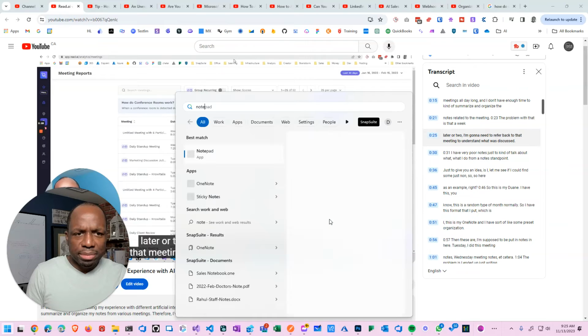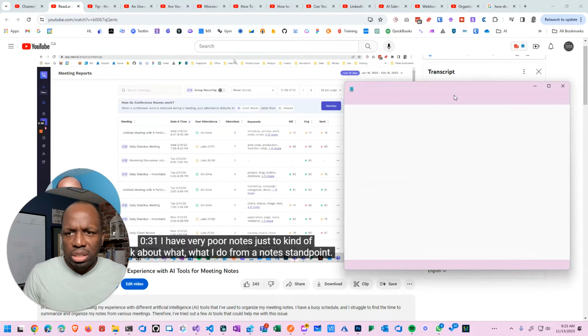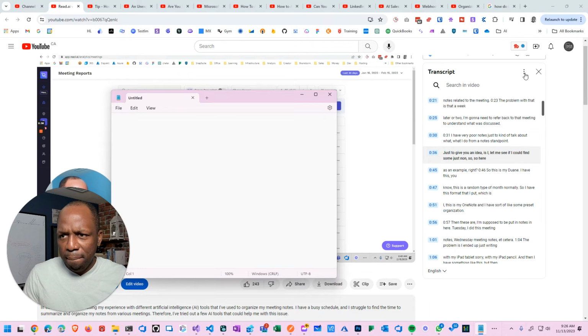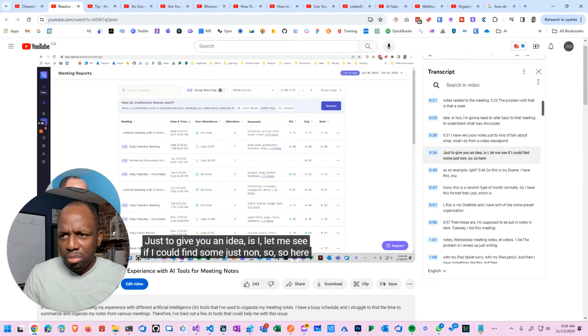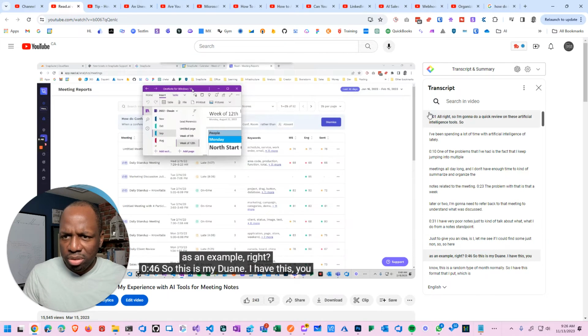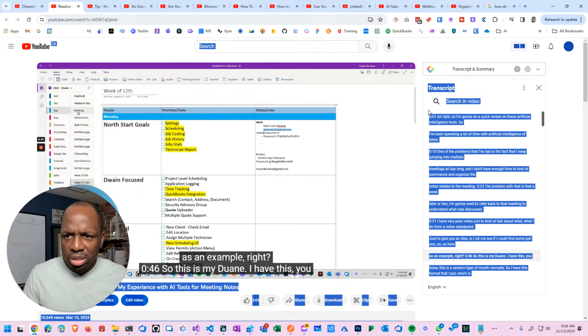Let's go with Notepad. And I'm going to just basically get rid of that, and toggle timestamps. Yeah, we don't need timestamps. And how do I just copy, Control A? No.